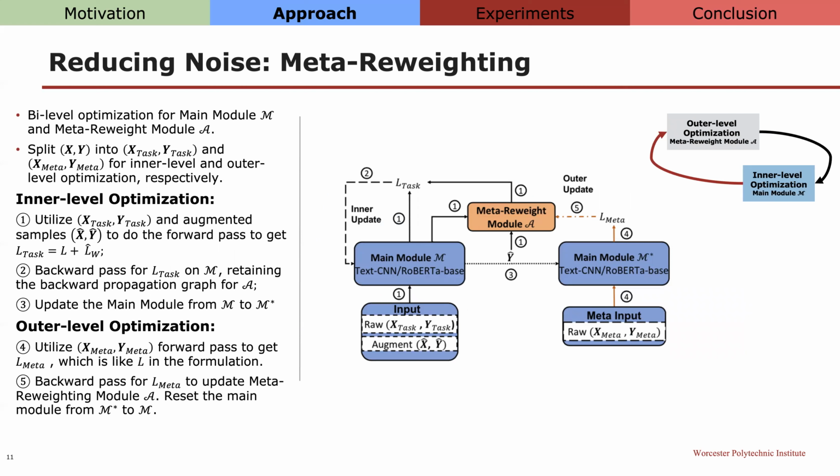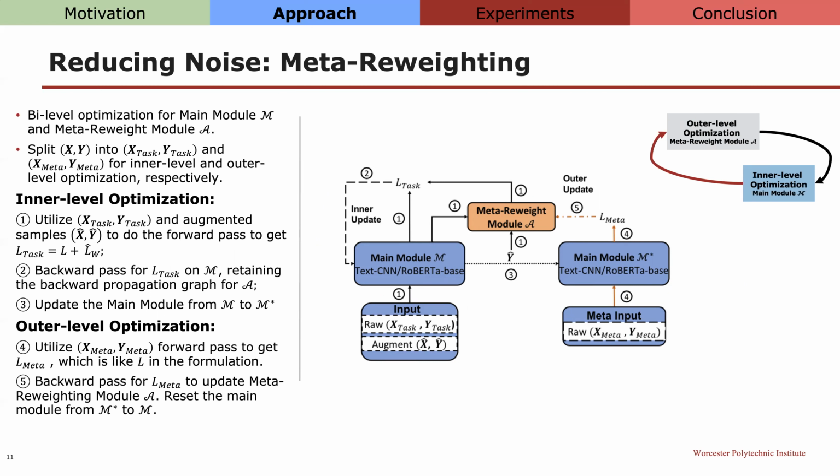Specifically, the inner optimization contains three steps. Firstly, it will utilize the mini batch of X task, Y task, and the augmented mini batch X hat, Y hat to do the forward pass to get the task relevant loss. The task relevant loss contains the raw samples classification loss, L, and the reweighted augmented samples loss, LW. Secondly, we do the backward pass only for the main module.